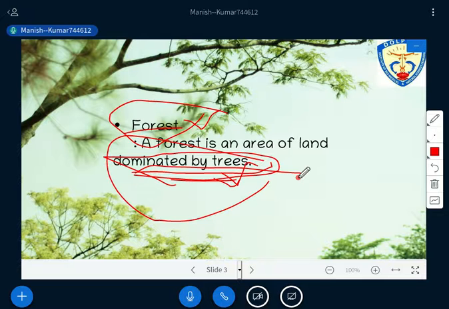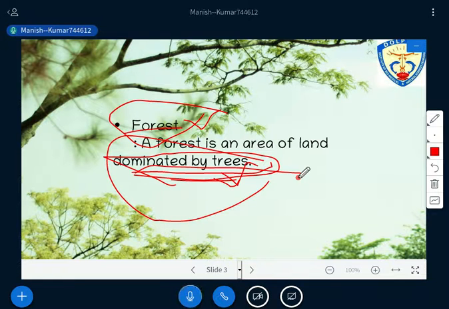As I told you, every object on the earth has a limited lifetime. So obviously trees should have a limited lifetime, isn't it? So either through man-made activity or the natural process, we are supposed to lose the tree. Trees may be felled, trees may be cut down, so we are going to lose the tree. Right? So if things keep moving in such a manner and you are losing the tree, what will happen? We are supposed to lose the forest cover, right? We may lose all the trees themselves, right?